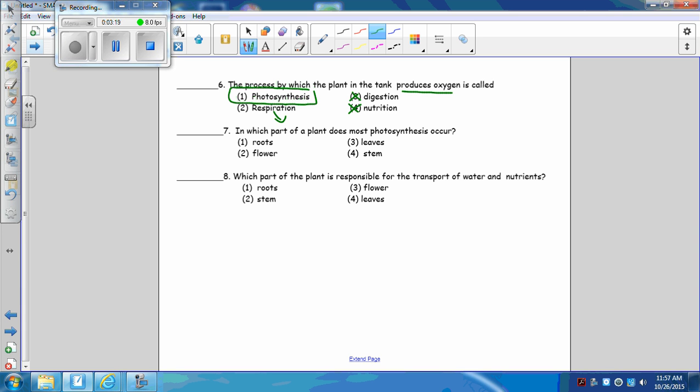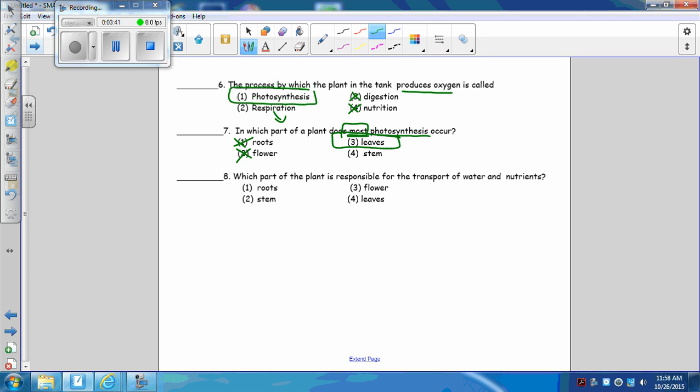In which part of the plant does most photosynthesis occur? Keyword right here is most. Photosynthesis, any place where there's chloroplasts. Well, the roots are underground. There can't be chloroplasts. Flowers are reproductive sites. There is no photosynthesis there. Leaves and stems are both possible choices, but most is the keyword. That happens in the leaves. That comes from your notes.